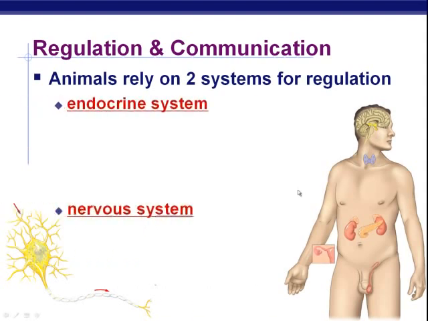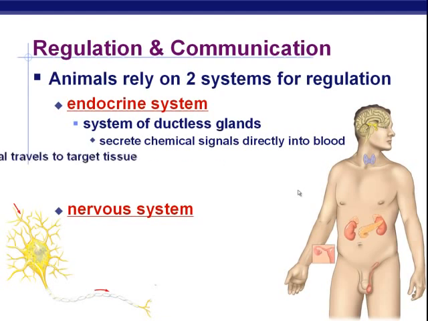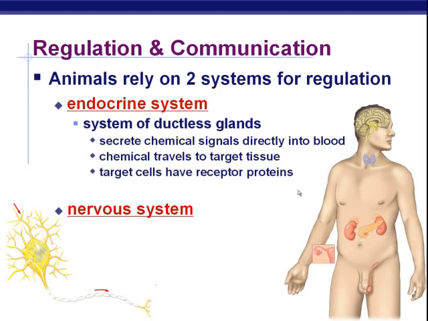So endocrine system versus nervous system, a system of glands, ductless glands, meaning they aren't connected to other body organs with little tubes, and they don't stream their contents directly into some other body organ, but rather into the blood, and then the blood will carry these hormones where they need to go, and they get to some target tissue, and that target tissue has certain specific receptors that are going to receive these chemicals called hormones.